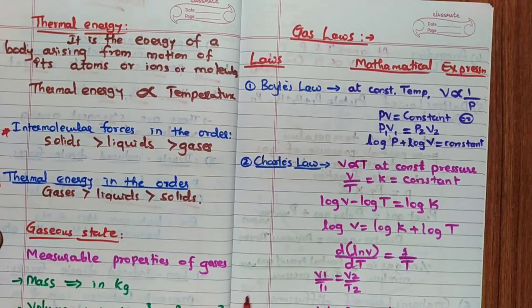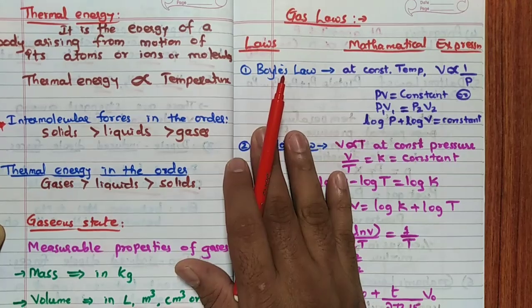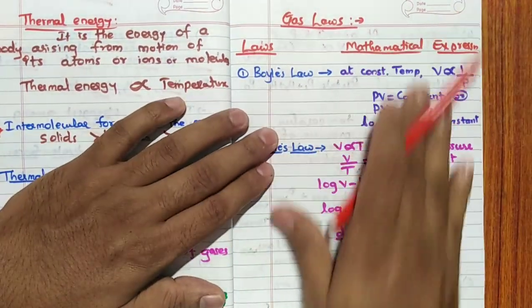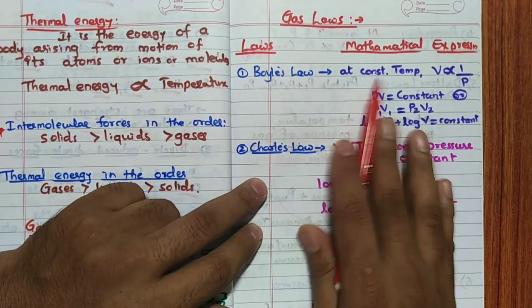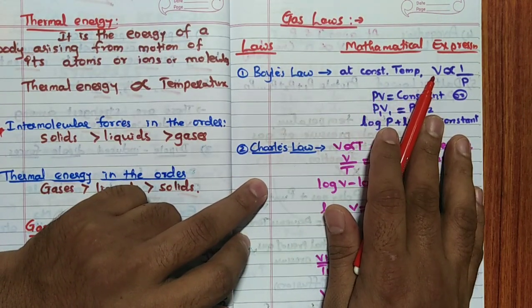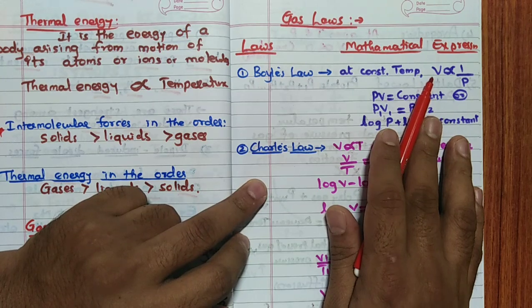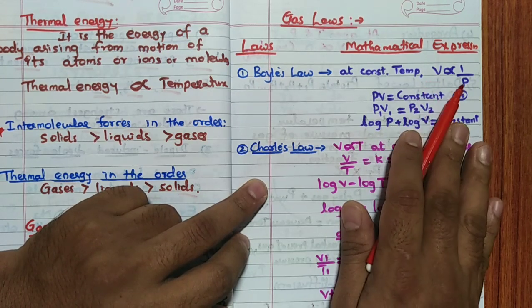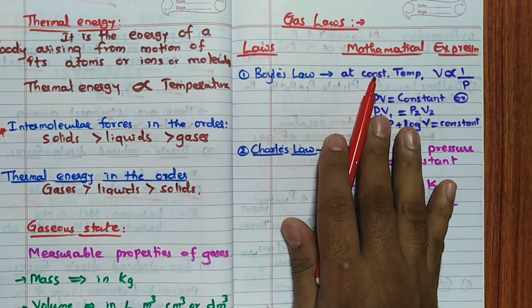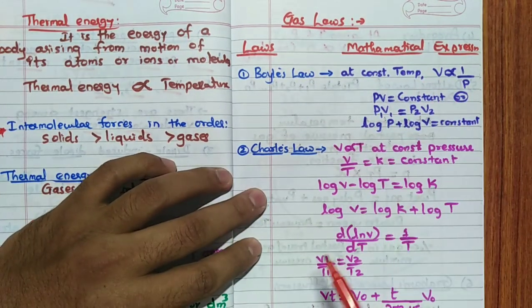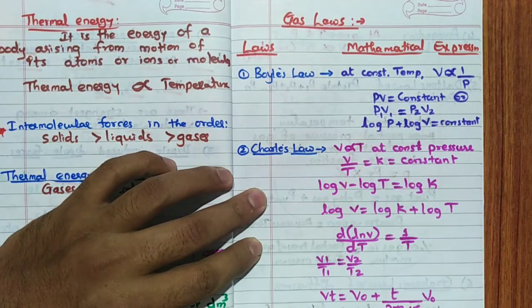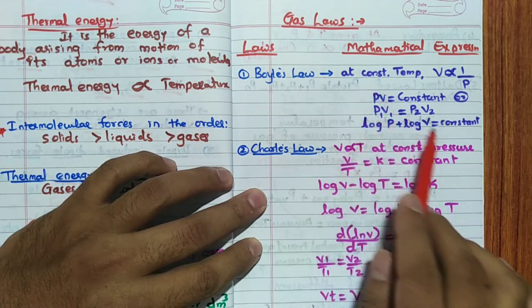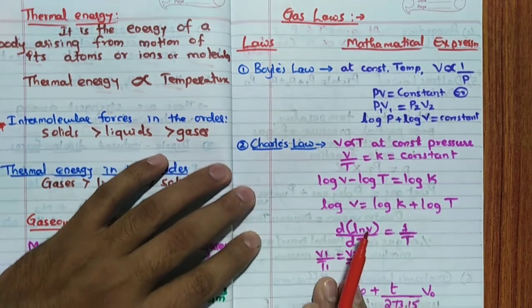Then the first law, Boyle's law, and its mathematical expression I have given. These are very, very important points. Boyle's law: at constant temperature, the volume of a given mass of a gas is inversely proportional to pressure. Hence I can write P into V is equal to constant, P1 V1 equal to P2 V2, or if you apply log, log P plus log V is equal to constant. So this is Boyle's law.